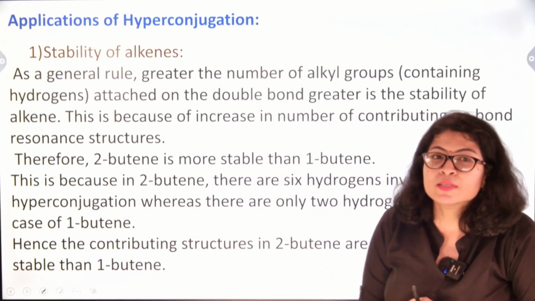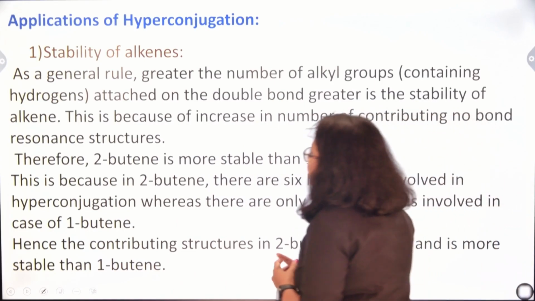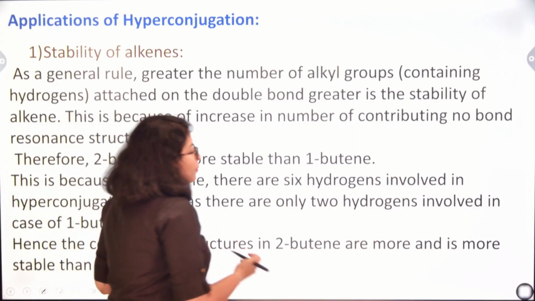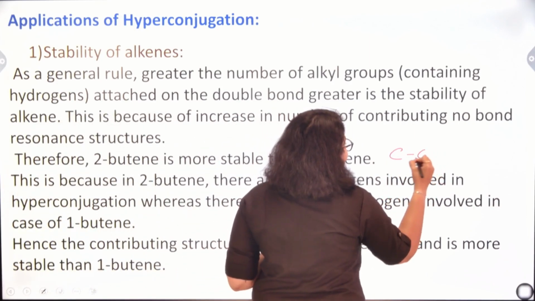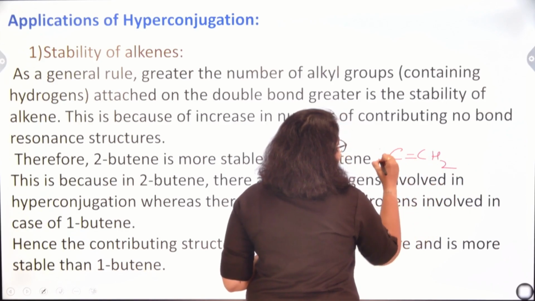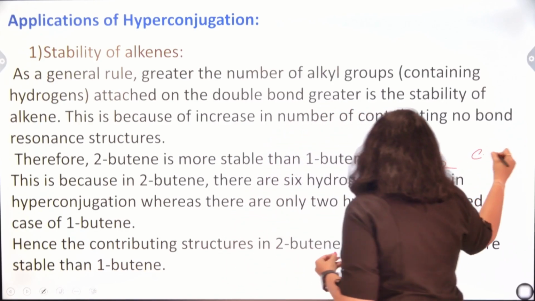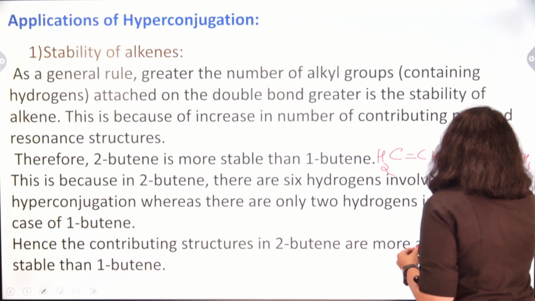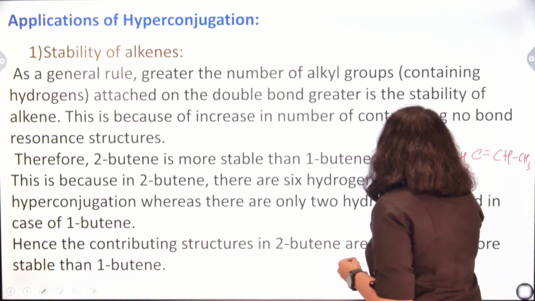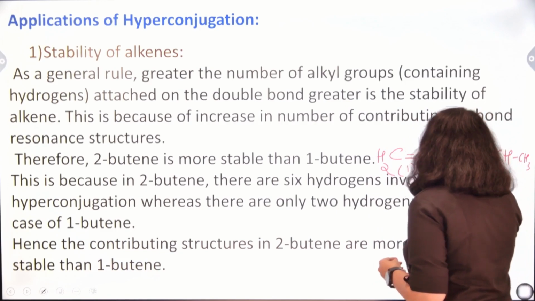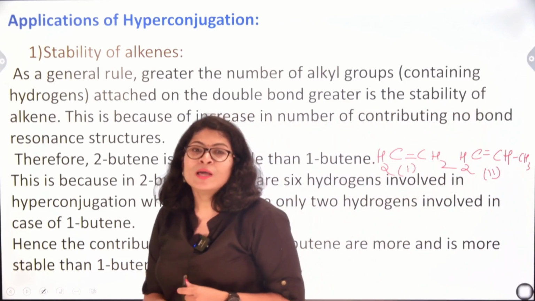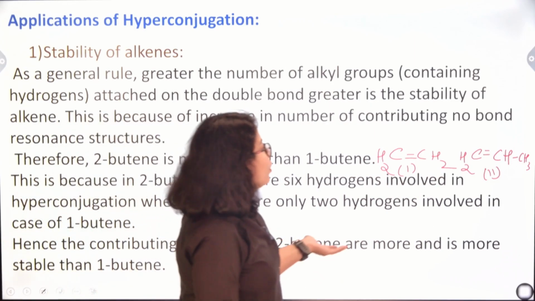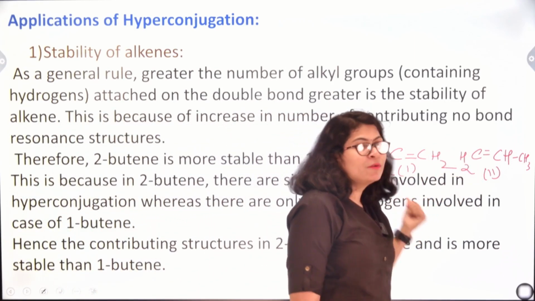The first is stability of alkenes. Normally a question might come, suppose this is an alkene and this is another alkene. This is 1, this is 2. Now somebody might ask, why is 2 more stable? Why is 2 a more stable alkene than the first one?